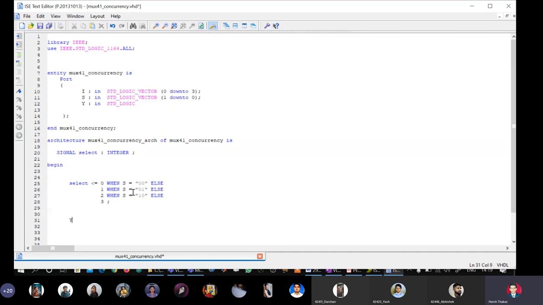Now we will define the dependency of the output y on the signal select. Y is assigned, and because I is a vector, I will say I, the first bit, when select equal to 0, else. I'll copy this statement and paste it 3 times.